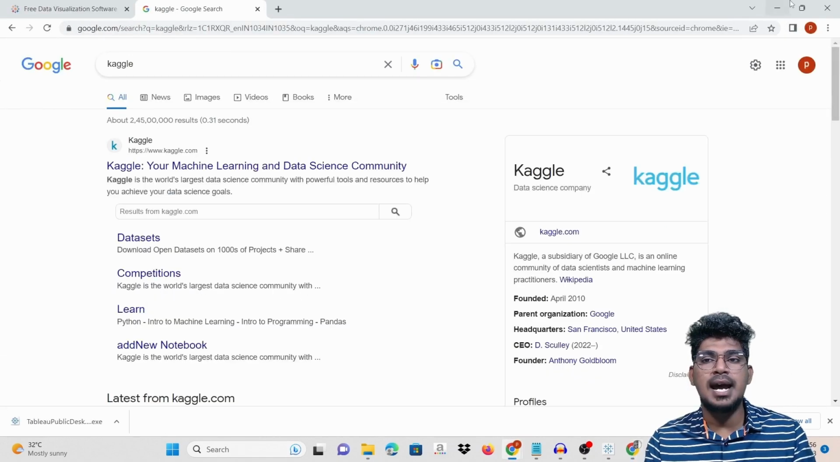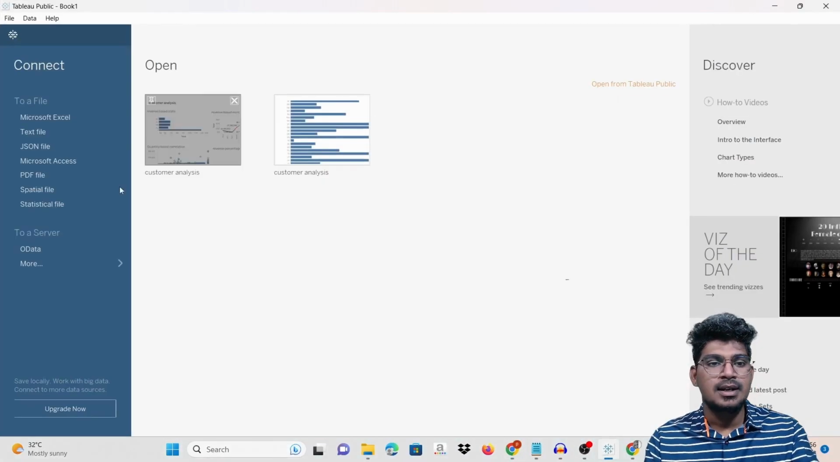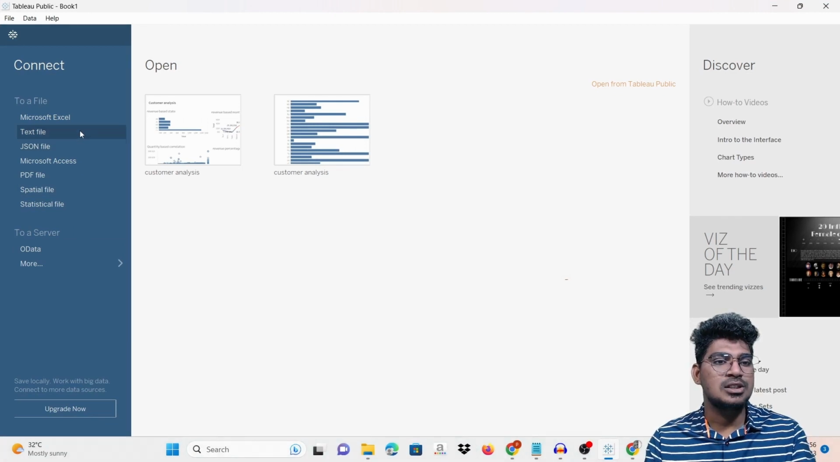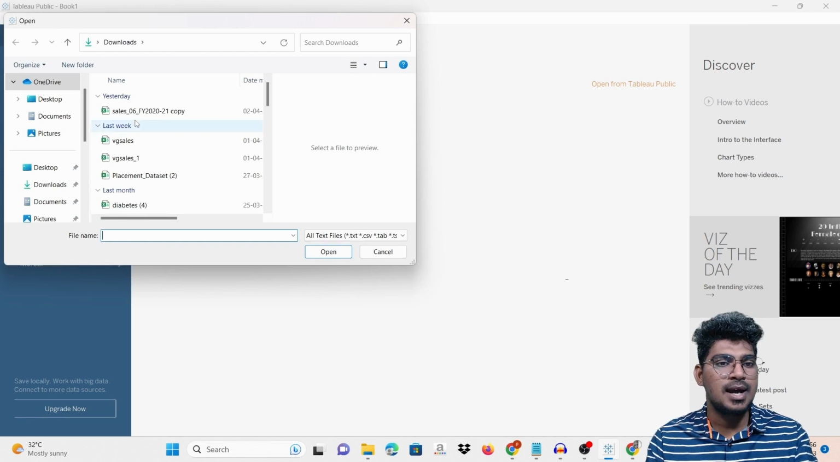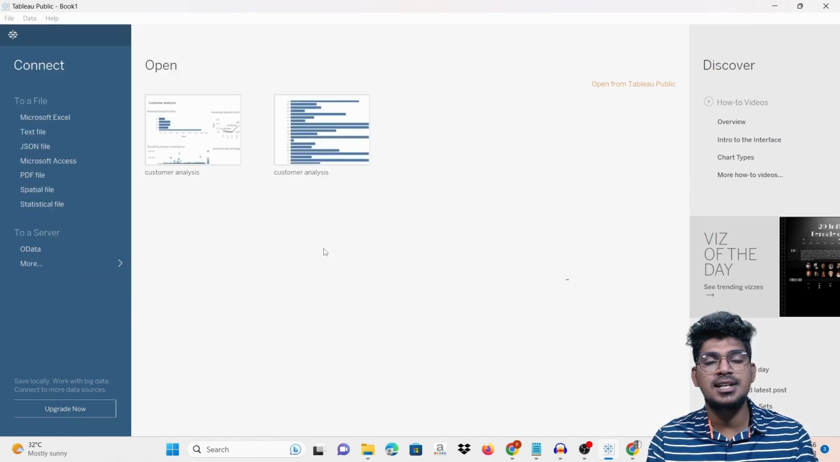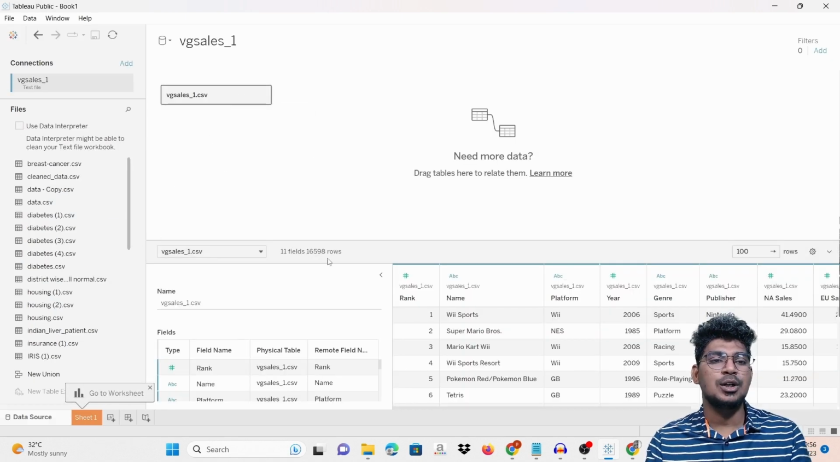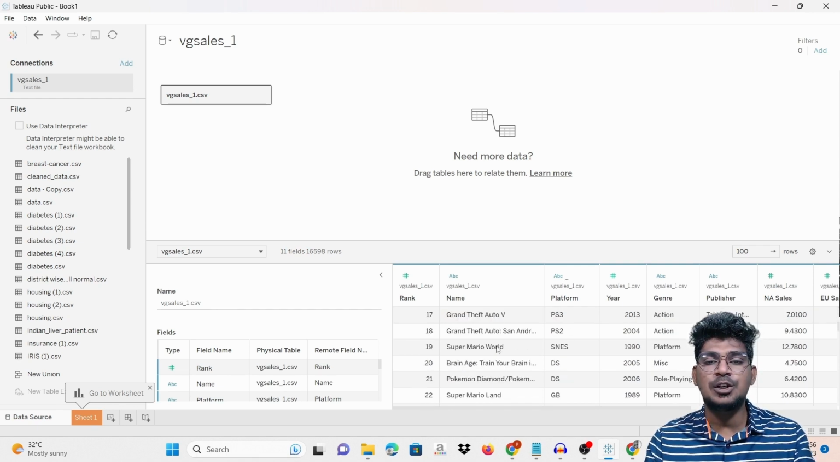So how to do that? I'm going to open Tableau here and go to text file, because there is no option for CSV. So just go to this one, and you can open it here. When you open that data set in Tableau, you can see things automatically get connected.